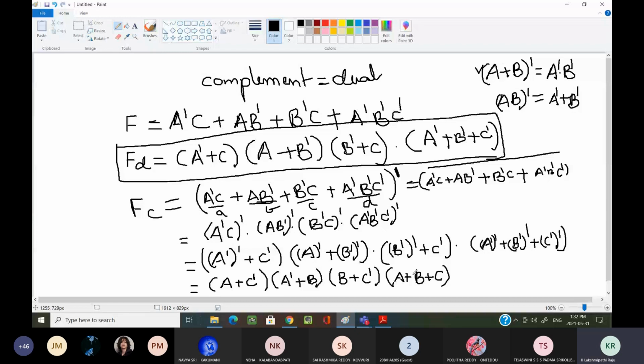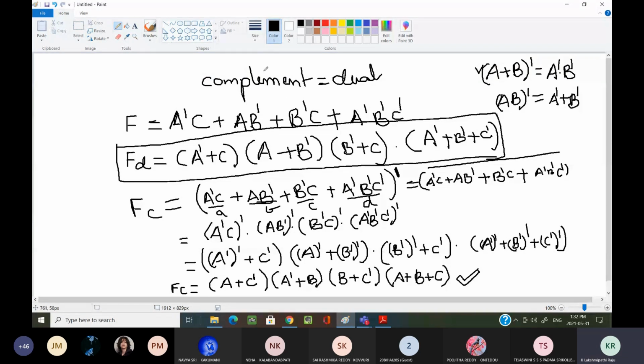Now I hope you are understanding. This is my final complement expression. If I calculate the complement of the given function f, I'm getting this final expression. Why? Because all the whole complements we have expanded, and this is our final solution. Okay, now why are we discussing this example here?